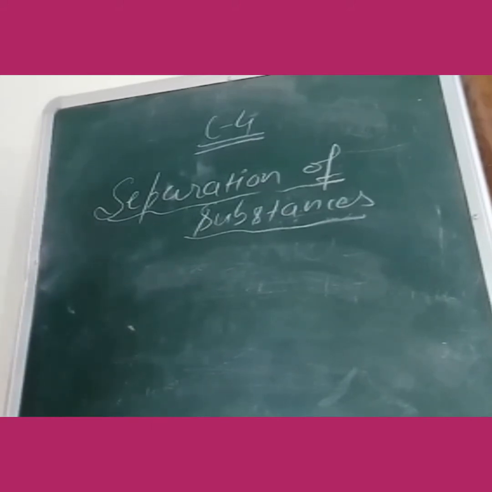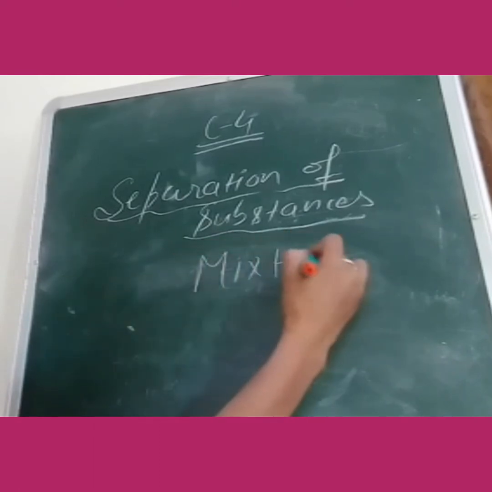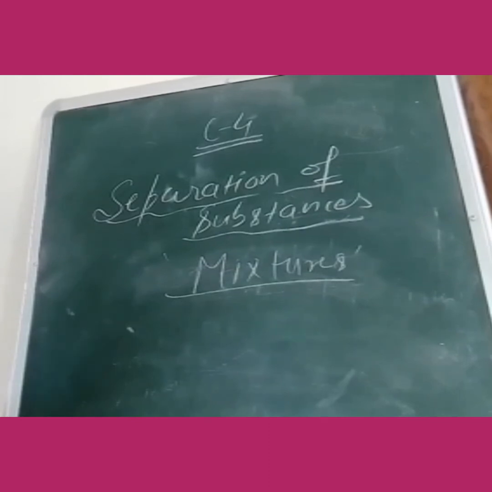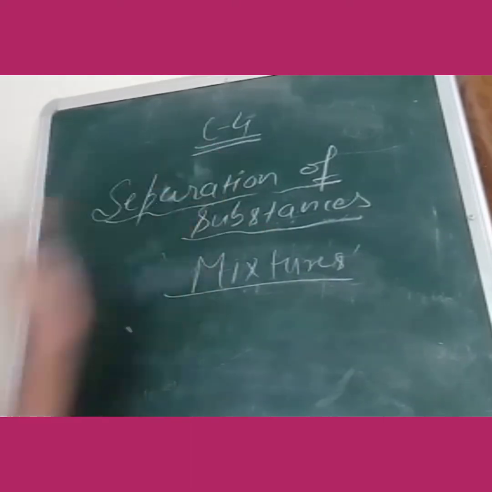So we can call all these mixtures. Clear?